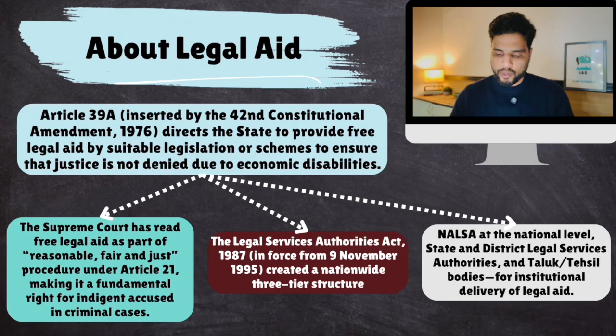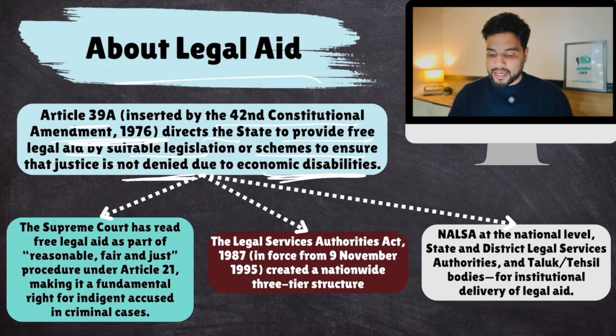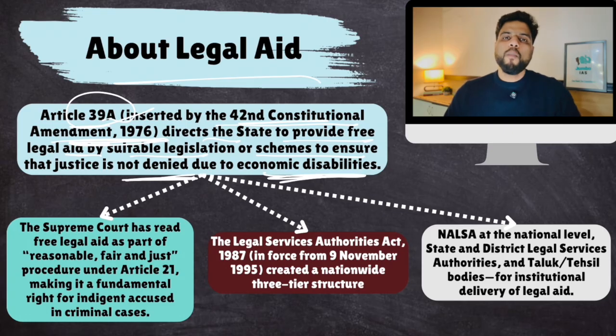So, about legal aid. Article 39A, inserted by the 42nd Constitutional Amendment Act, so remember this, directs the state to provide free legal aid by suitable legislation or schemes to ensure that justice is not denied due to economic problems or economic disabilities. But remember, Article 39A nevertheless is a DPSP. So through the 42nd Amendment Act, a moral obligation was put on the governments to implement this, but it was not a legal obligation, as DPSPs are non-justiciable.